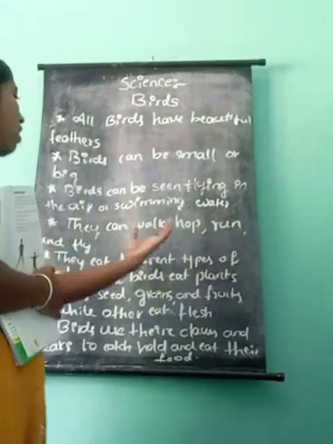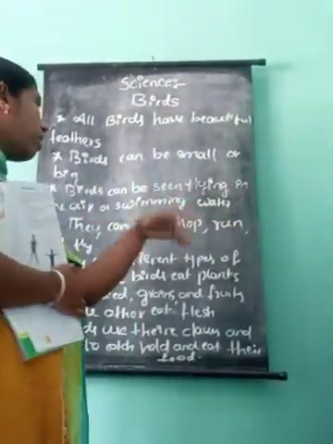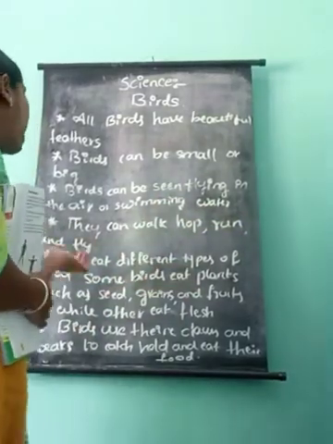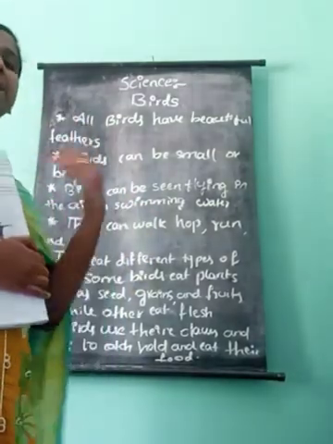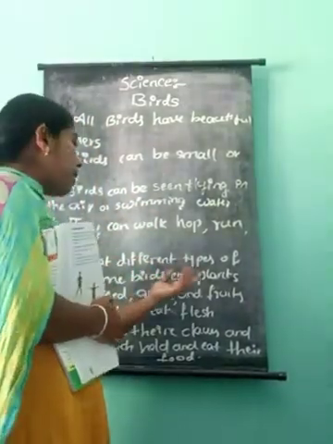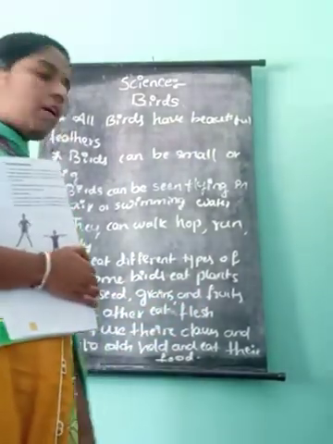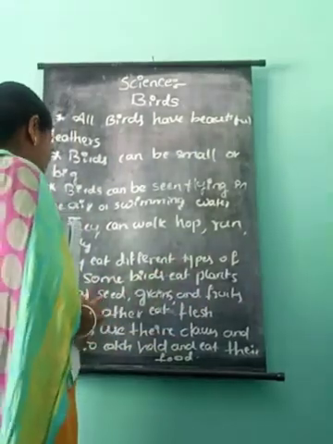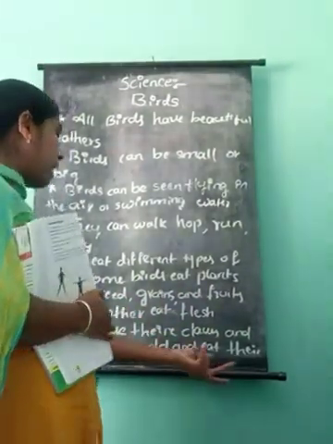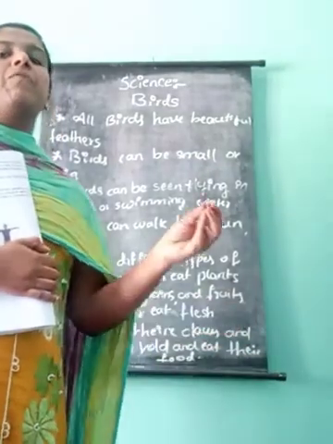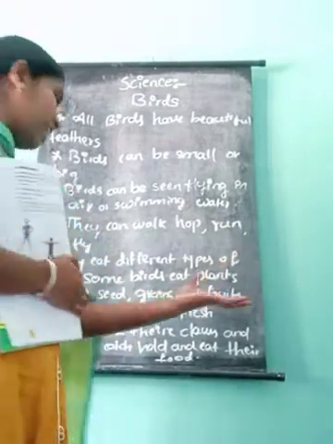And they can walk, hop, run and fly. Some birds walk, hop, run and fly. Okay. They eat different types of food. Some birds eat plants such as seeds, grains and fruits. Some birds eat flesh. Some birds eat vegetarian food and some birds eat non-vegetarian food.